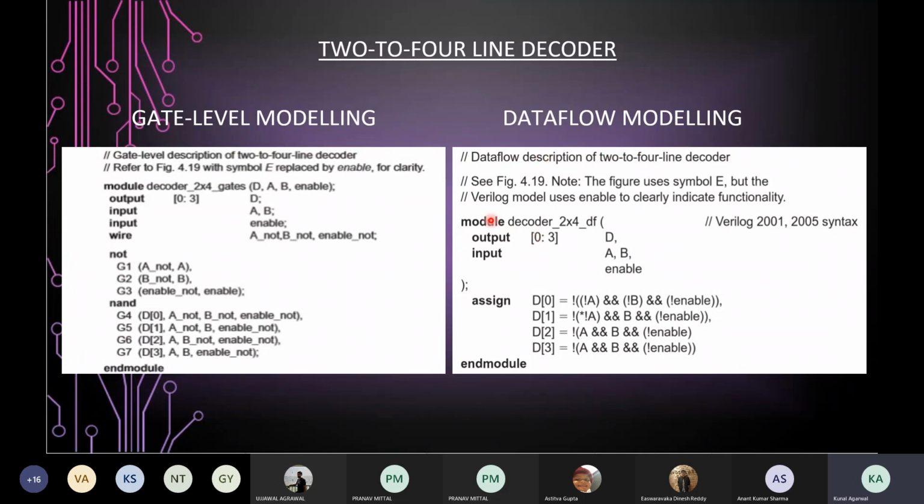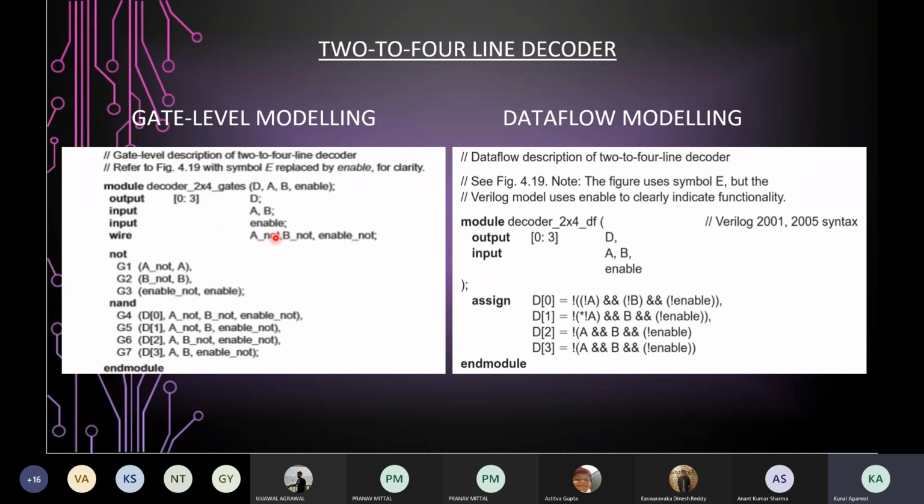So first we always use the keyword module followed by the module name, then the port list. There are two types of declarations possible for the various ports. Either you declare them inside the port list as we have in data flow modeling, or you can also do them outside the port list.